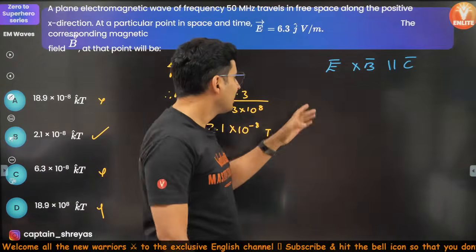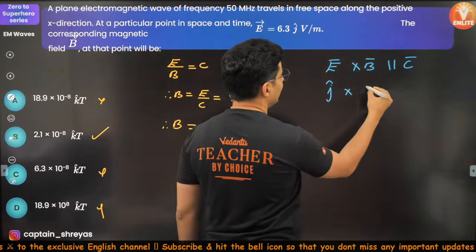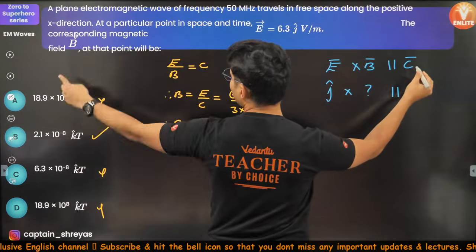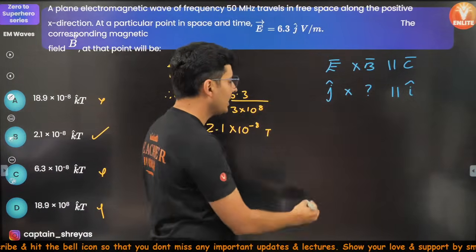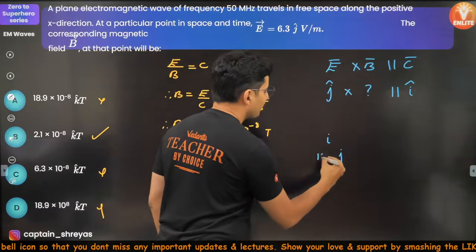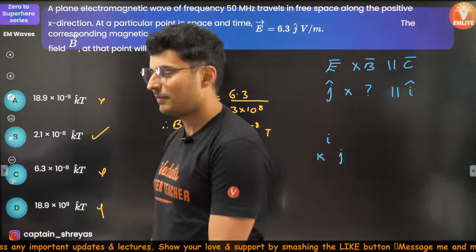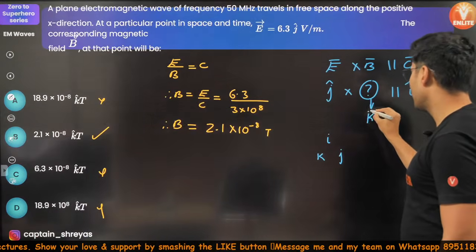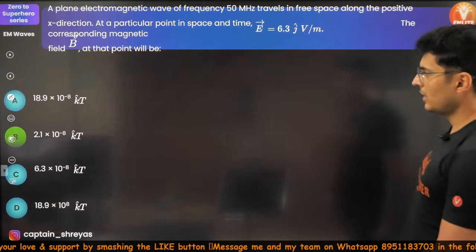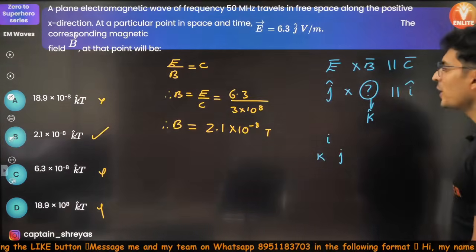So don't do that. In fact, here electric field is in J cap, and the direction of the C vector is I cap. So J cross what will give you I? Remember that cycle I gave you? J cross K will give you I. That's it. So it should be K cap. So this question mark has to be K cap. Everybody got it? Okay. There we go, that's the answer. Alrighty, moving on to the next question.